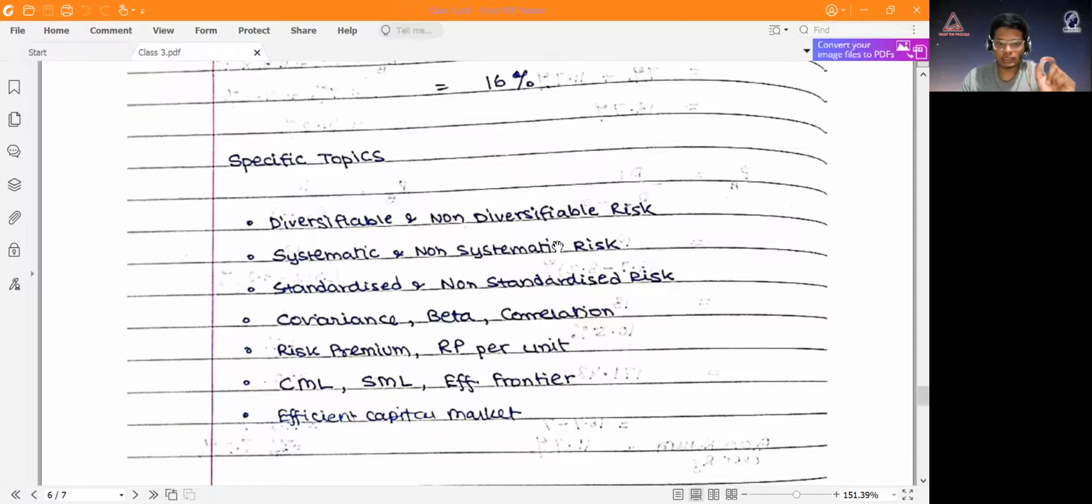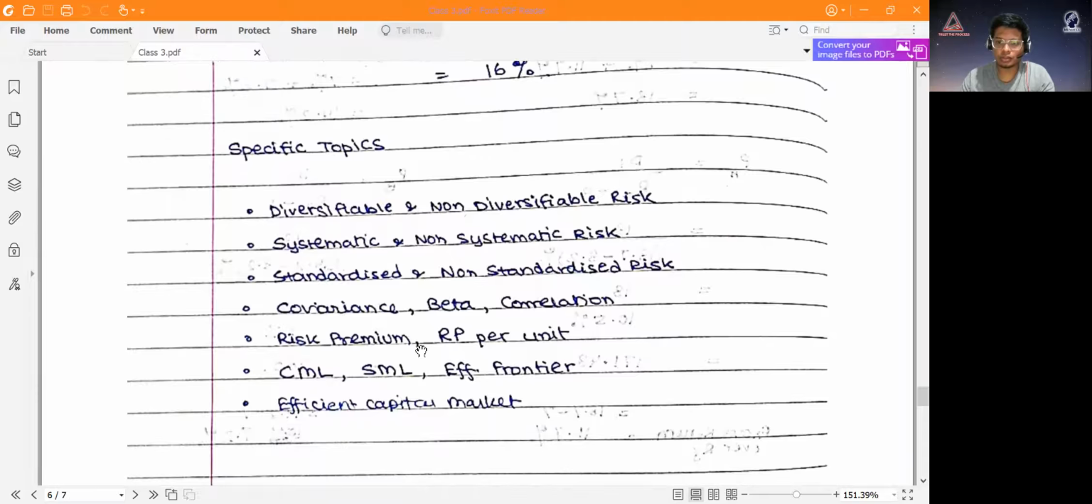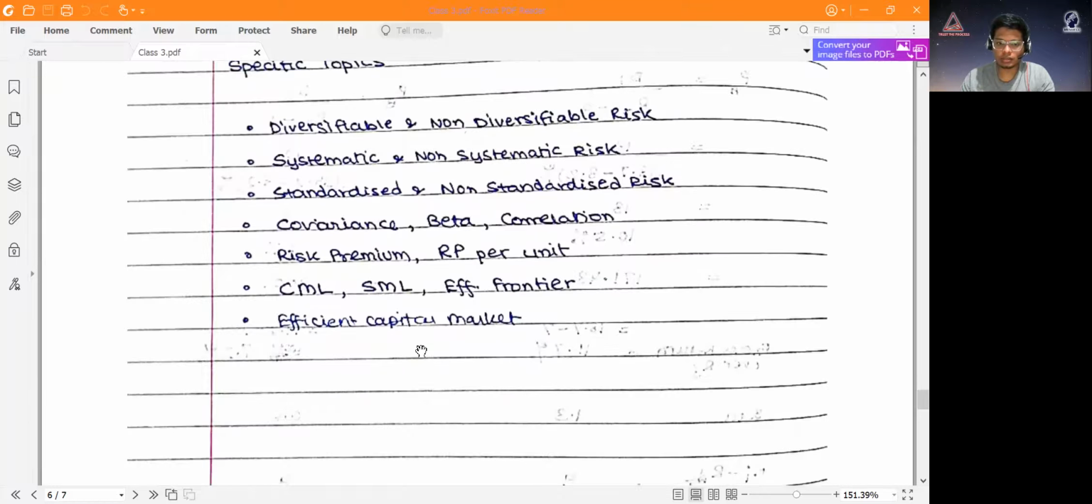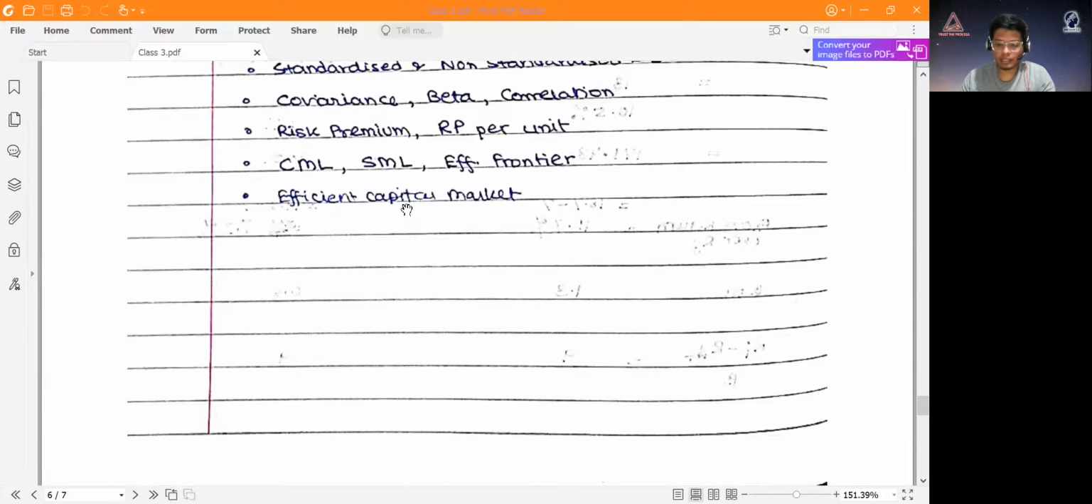Just Google these things, because if I start talking about this, it will take a long time and the video will be longer. I suggest you just read about this. It will be easier for you to structure answers based on that. Okay, now for the final part of the video, I'll talk about what an efficient capital market is.